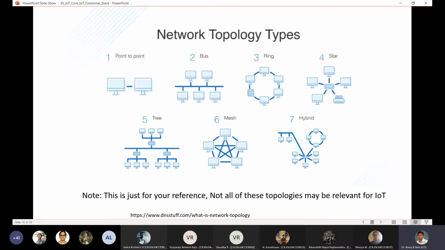Shall we move ahead now? You will be learning about this in your computer networks course also, I think. You have reached the topology stage in computer networks? No, sir.